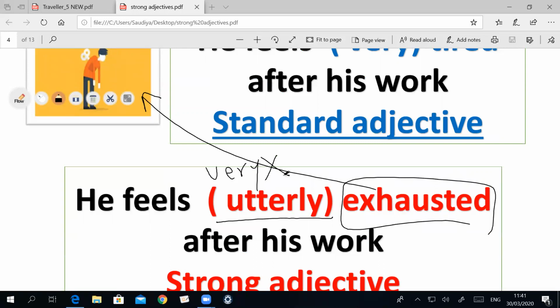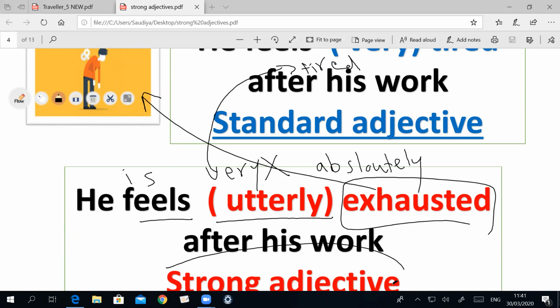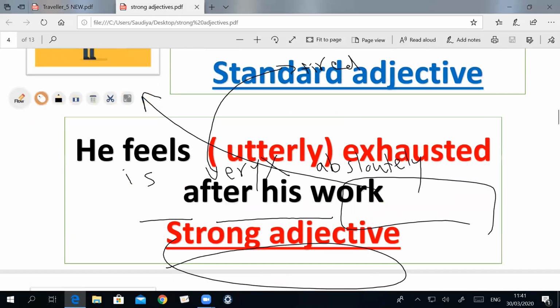Because very comes before the word tired, because tired is a base adjective, standard adjective. So this person, I can say he is utterly exhausted. Sometimes you can say absolutely exhausted after his work. So this word, we call it a strong adjective.